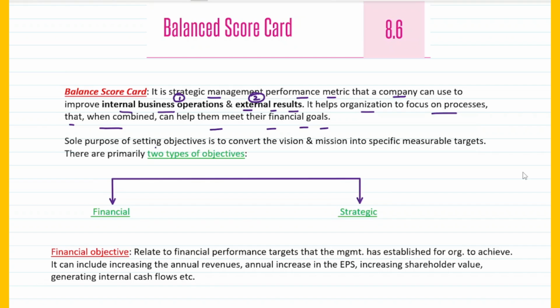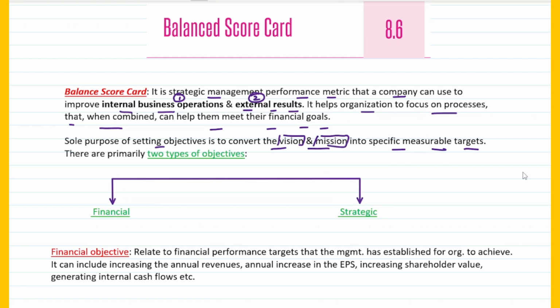The sole purpose of setting objectives is to convert the mission and vision into specific measurable targets. So the basic objective of the balanced scorecard is to convert what? Two things. One is vision and one is mission. This is something which we have discussed earlier itself. So basically the objective is to convert both vision and mission into specific measurable targets, right?